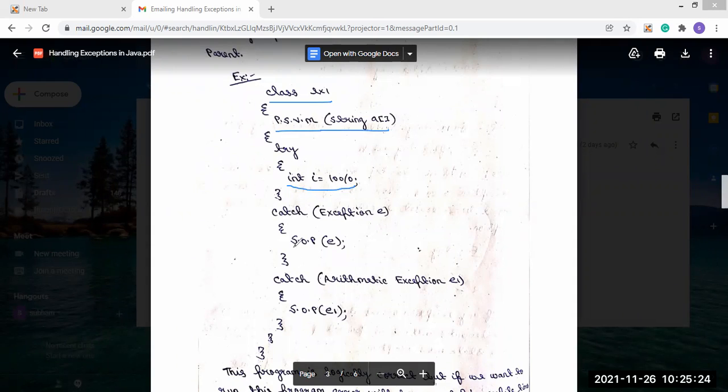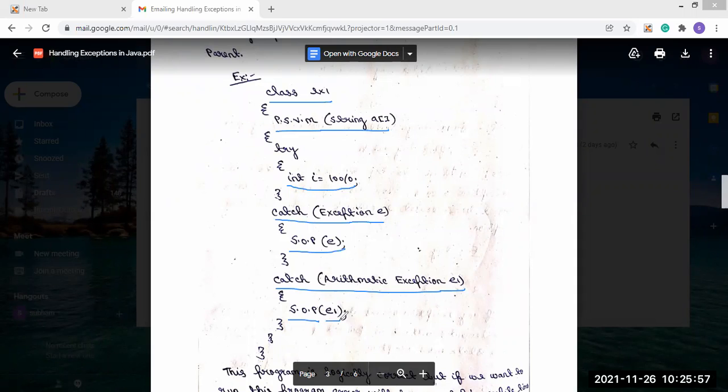Then we are using two catch blocks here. First we have used catch Exception e, that means the Exception class object is passed as a parameter of this catch block, and we are printing that object. Then in the next catch block, catch ArithmeticException e1, another object of the ArithmeticException class is created, and we are printing that object with System.out.println.